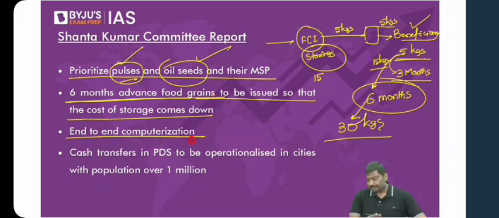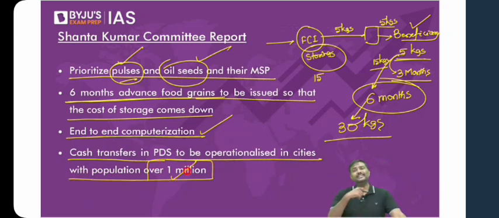Promote end-to-end computerization. We have done this now. What is the advantage? No leakage. Food grains can be tracked. Beneficiaries can be tracked. End-to-end computerization. And finally, provide for cash transfers in the PDS, in those cities where the population is more than 10 lakh or 1 million.